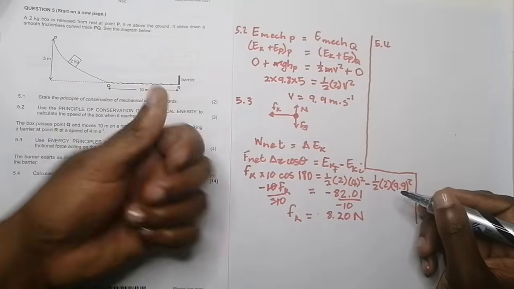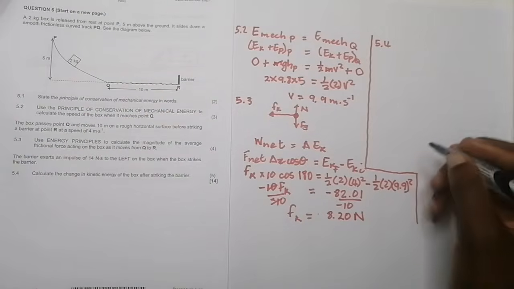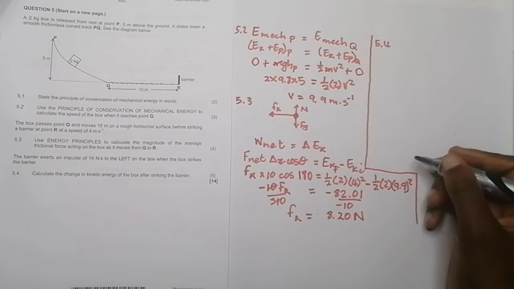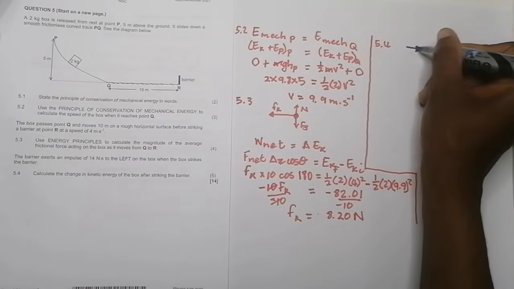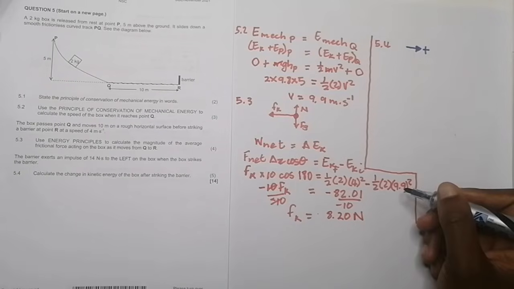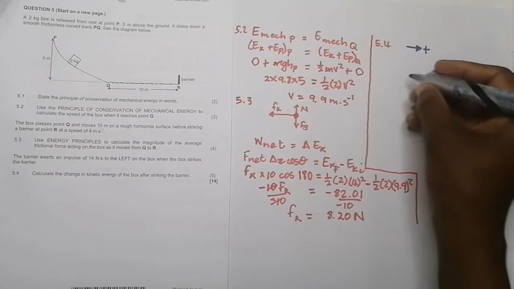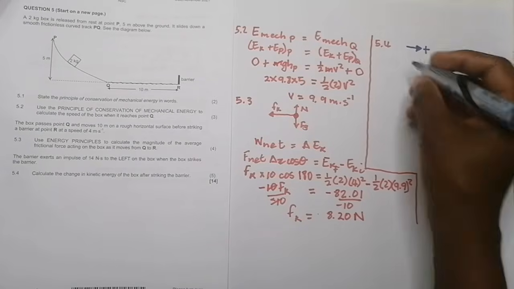One moment it was going that way, the other moment it's going the other direction. Okay, so I'm going to say, let's choose direction to the right as positive. That's going to be very, very important. So direction to the right is positive.